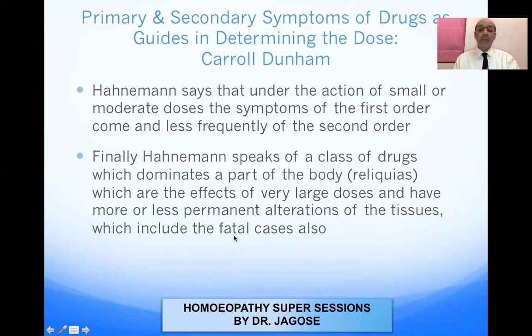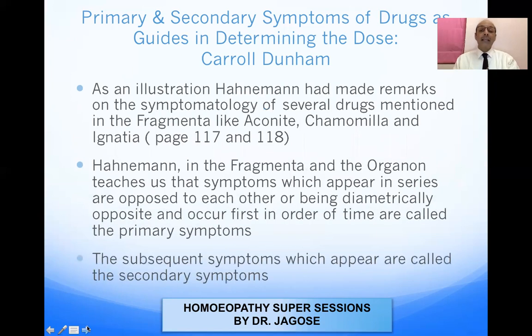Finally, Hahnemann speaks of the class of drugs which dominates a part of the body, which are the effects of very large doses and have more or less permanent alteration of the tissues, which include the fatal cases also. As an illustration, Hahnemann has made remarks on the symptomatology of several drugs mentioned in the Fragmenta, like aconite, chamomilla, and ignatia. So if you want to read more about it, you can definitely refer to the book, page number 117 and page number 118.